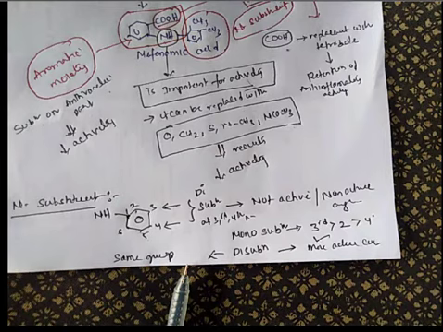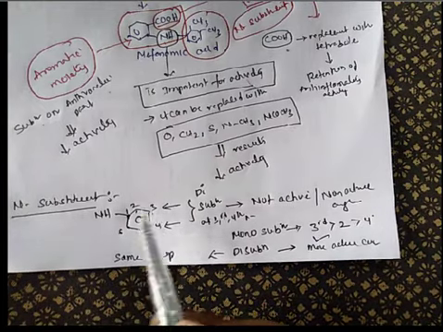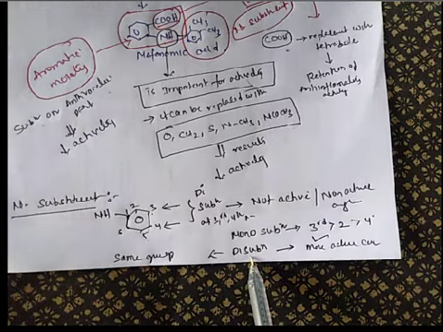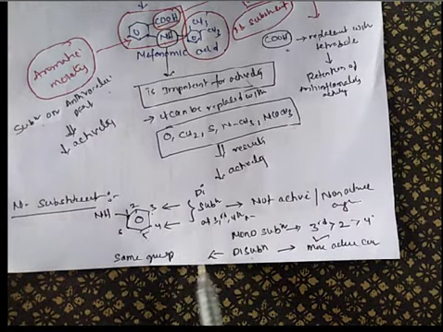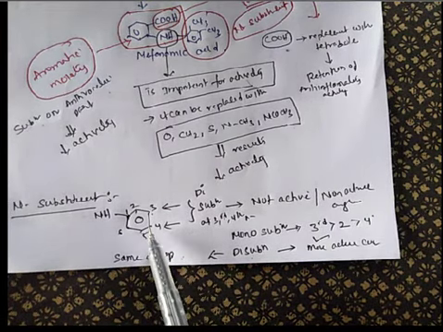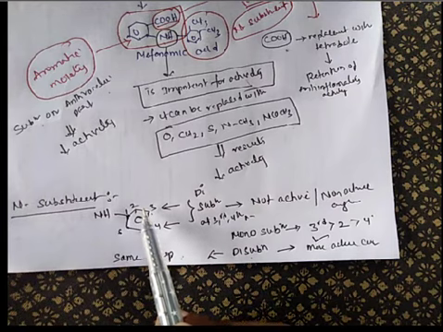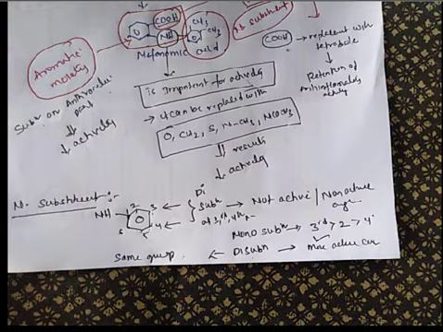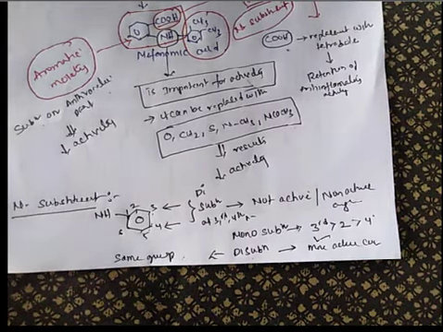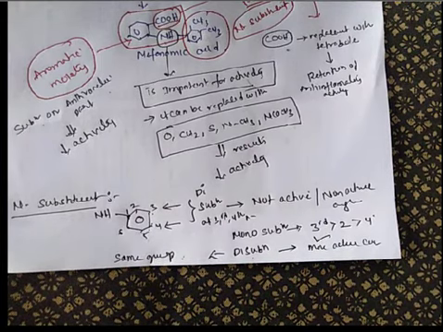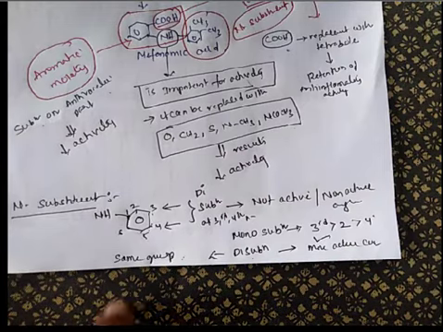If you go for mono substitution, the best position for mono substitution is the third position, followed by the second position, then followed by the fourth position. So if you want to go for disubstitution, you have to go for substitution with the same group at both positions, like 2, 4, maximum 2, 4. It will give a better product. Okay, this is about substitution. This is about the structure activity relationship of anthranilic acid.